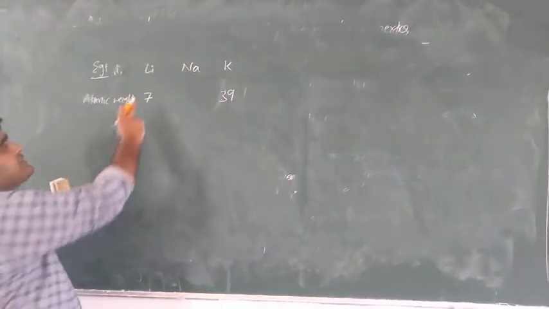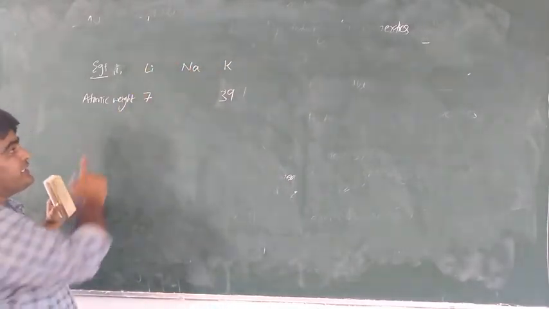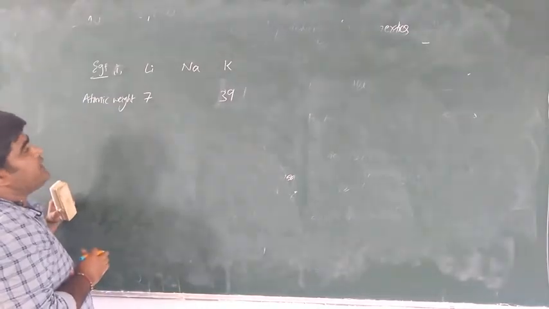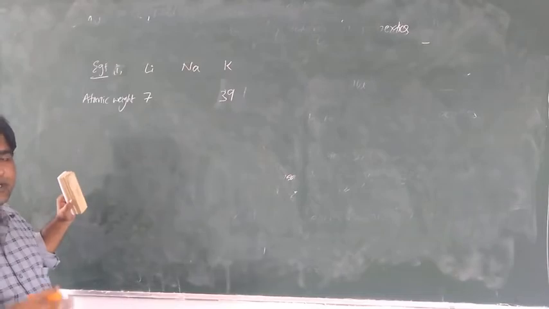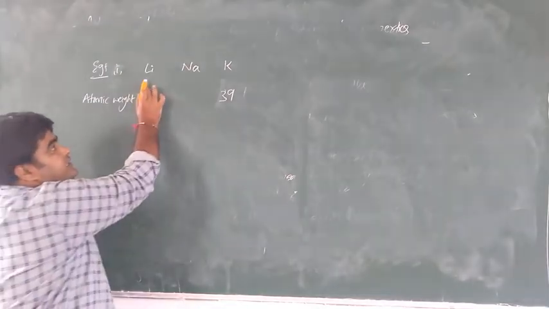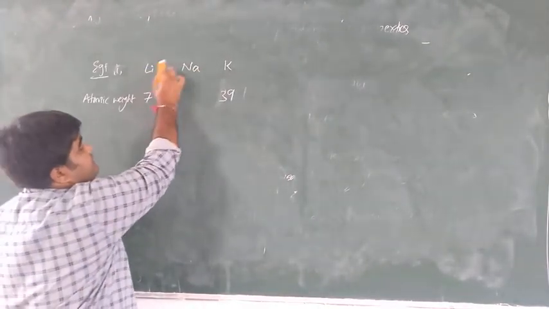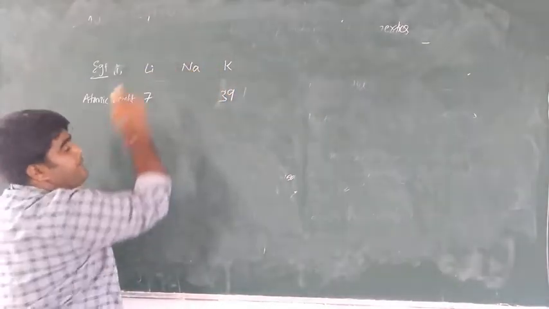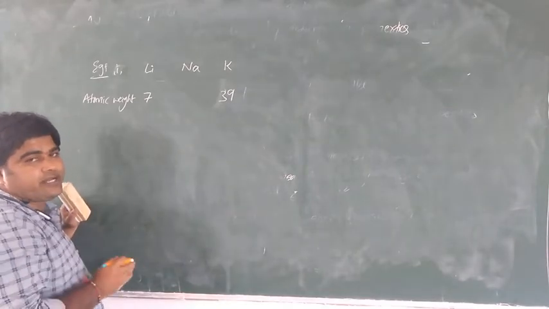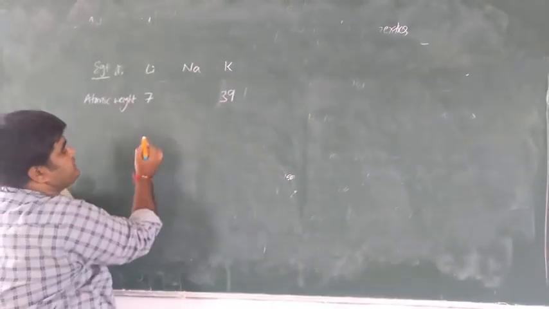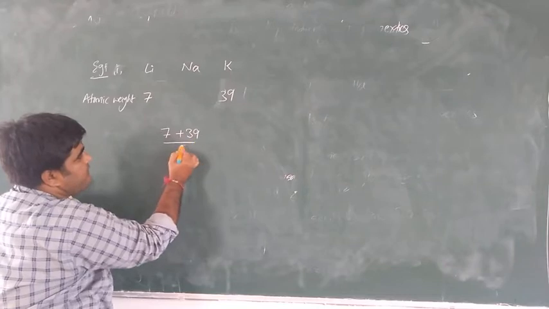This is the first element, this is the second element. Sodium, we don't know yet. In increasing order, see the arithmetic mean of atomic weights. What is Dobereiner's law of triads? You arrange the elements in increasing order of atomic weight. The mean atomic weight of the first and third element is equal to the middle element. See, the arithmetic mean of first and third: 7 plus 39 divided by 2.